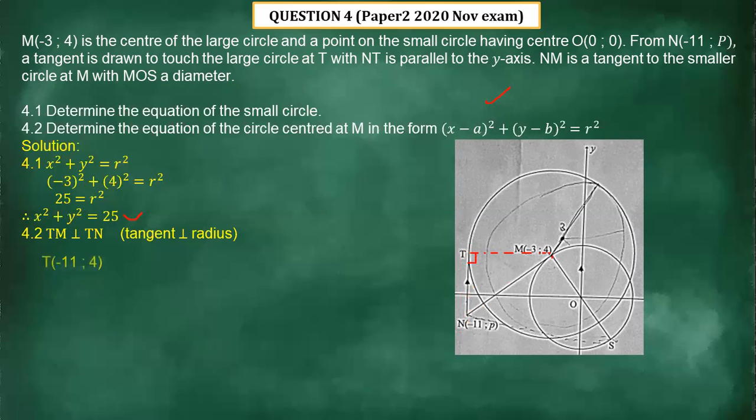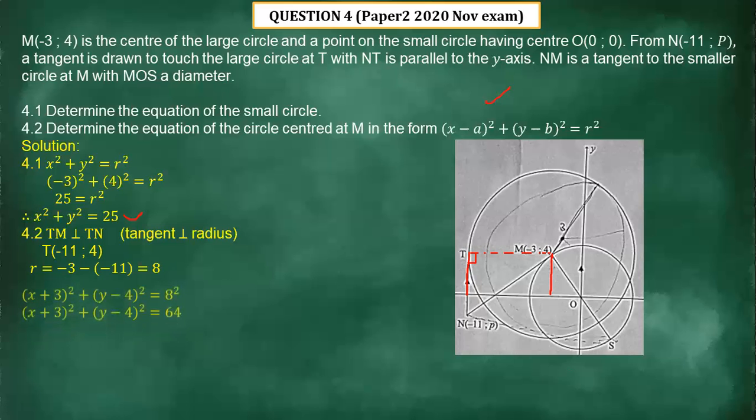And then if that is the case, the coordinates of T are negative 11, 4. Since we have the coordinates of T, we can determine the radius. From this point here, which is negative 3, and here is negative 11, we can calculate the distance there, which is 8. So negative 3 minus negative 11 equals 8. You can also use the distance formula, which is going to give us plus 8.